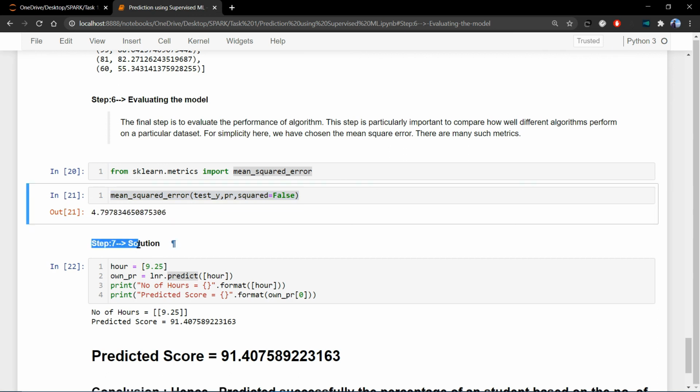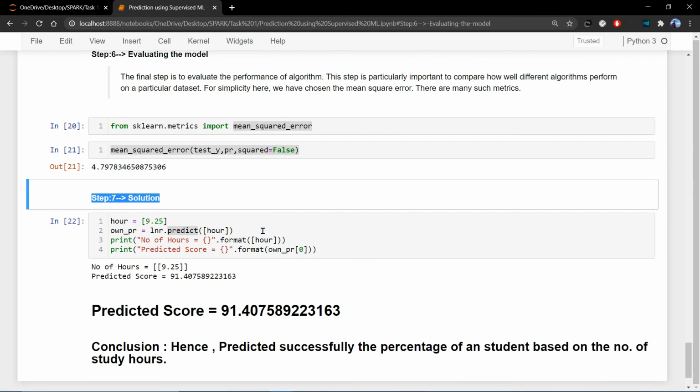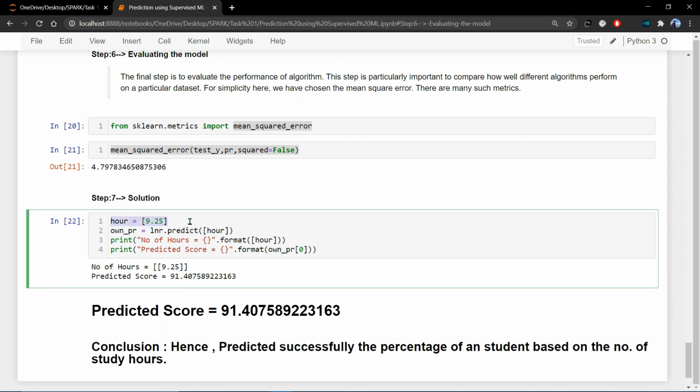In step 4 we extract the solution by testing and training the data. Here we are going to predict using linear regression for a given number of hours, so we print the hours and the predicted score. The number of hours we take is 9.25, and our predicted score is 91.40, so basically our model is 91.40% accurate.